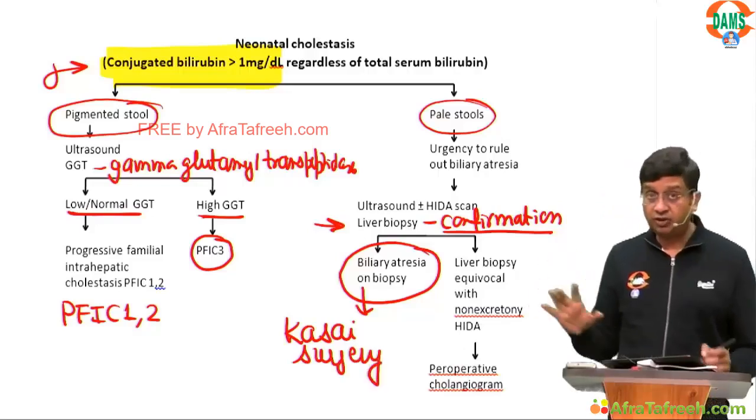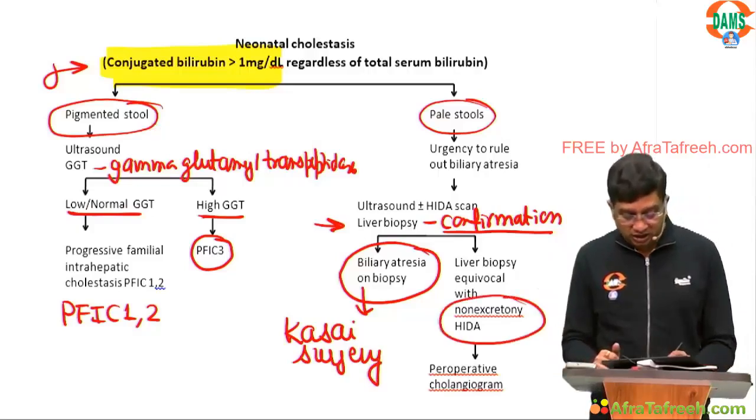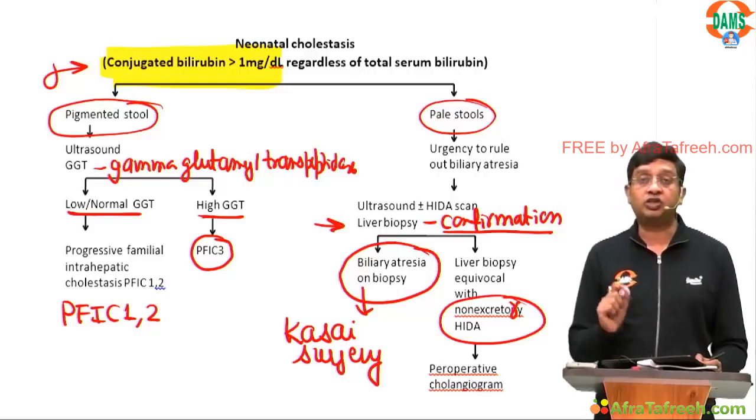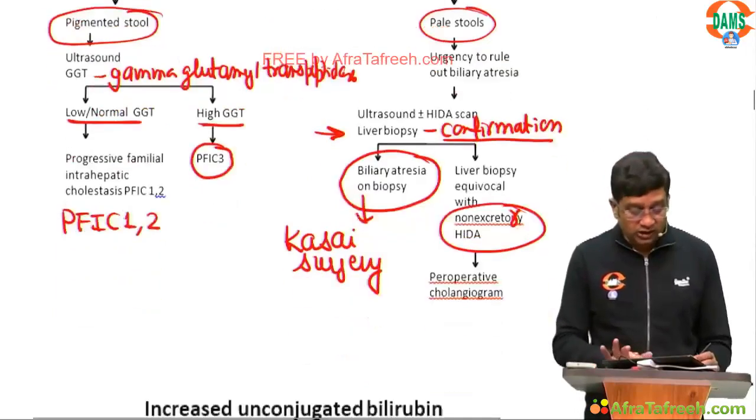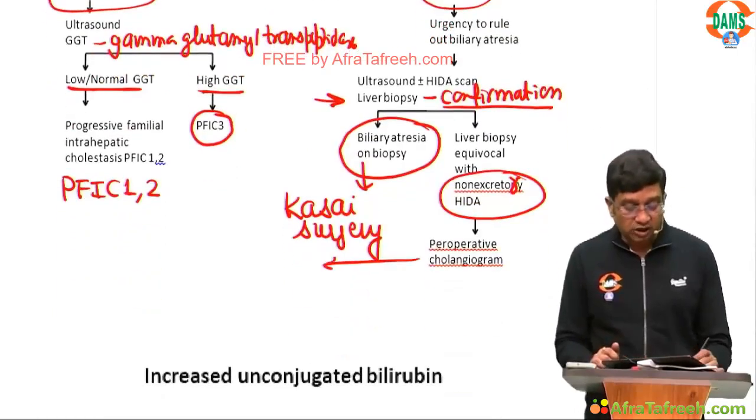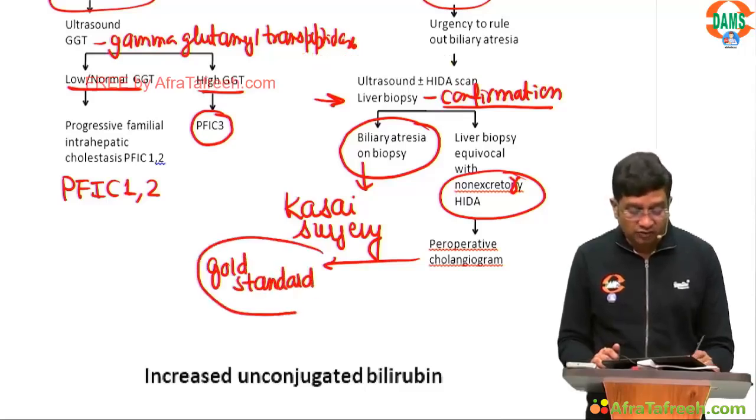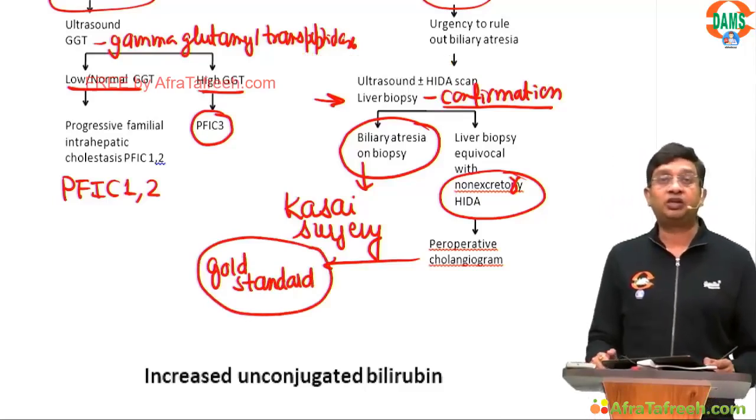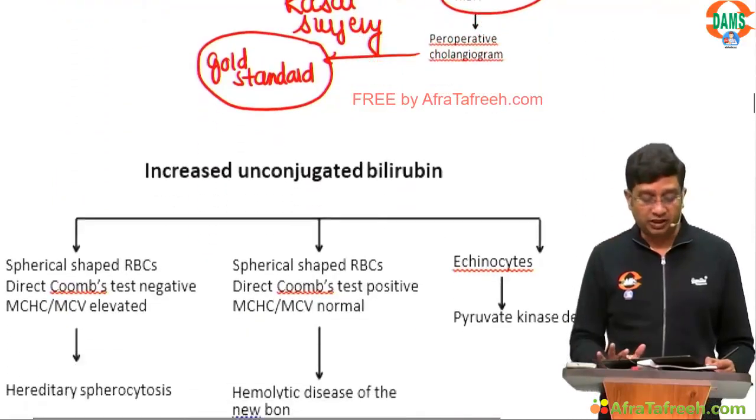But if the liver biopsy does not tell you anything and there is a non-excretory HIDA, you go for peroperative cholangiogram. So if somebody asks you what is the gold standard for diagnosis of biliary atresia, the gold standard now is the peroperative cholangiogram, right? So this is just a slide for biliary atresia.